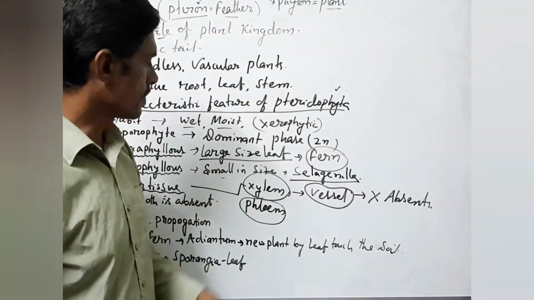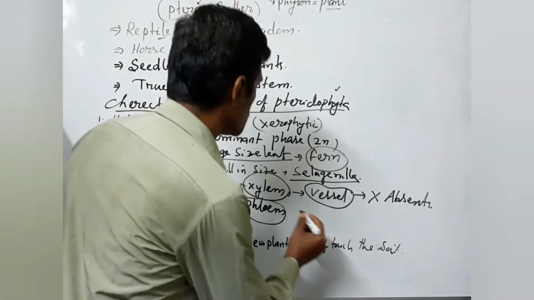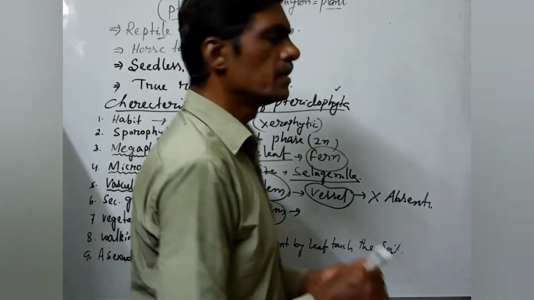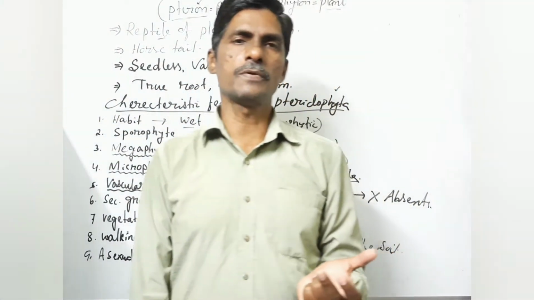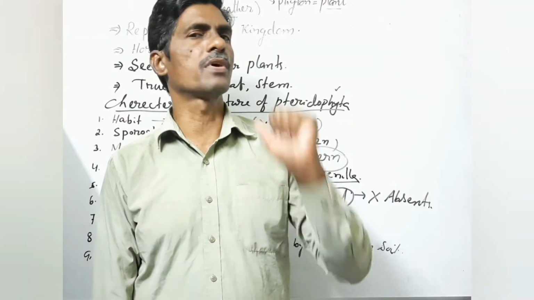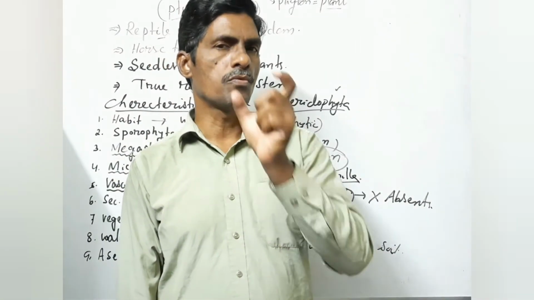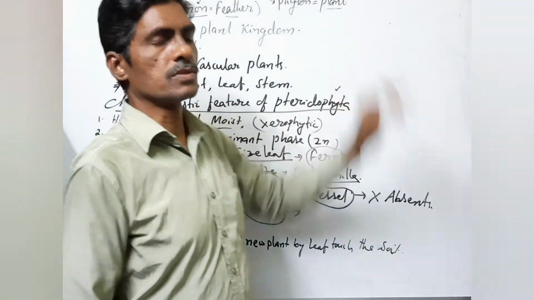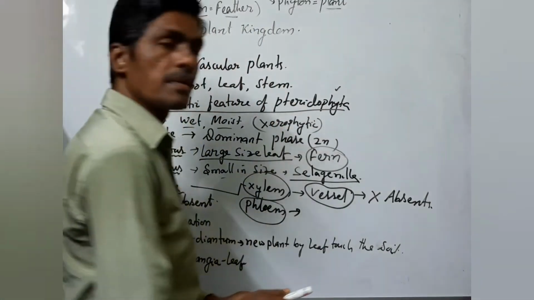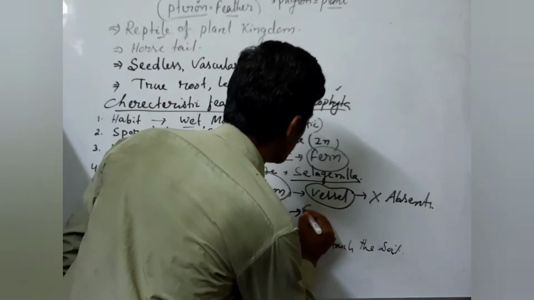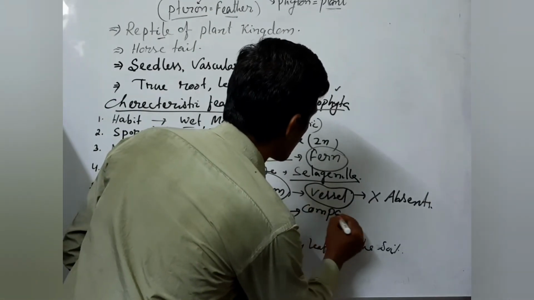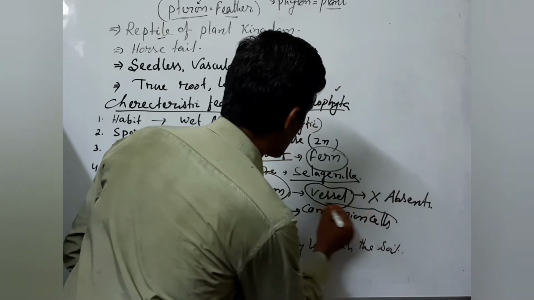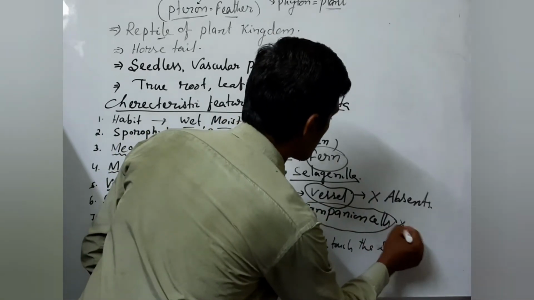Like that, you come to phloem. Phloem also consists of four types of elements. What are the four types? Companion cells, sieve tubes, phloem parenchyma and phloem fibers. Out of these, one of the elements is absent in Pteridophyta. They will ask a bit question on this, so listen carefully. Which element is absent? Companion cells. Companion cells are absent in Pteridophyta.